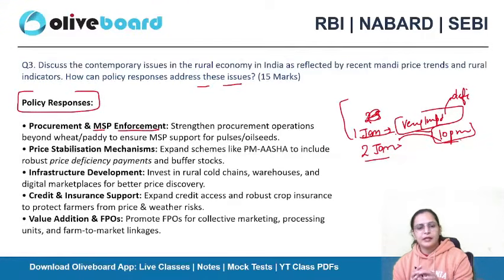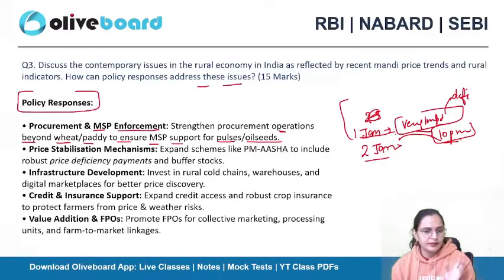Procurement and MSP enforcement. What is it basically? Strengthen procurement operations beyond wheat and paddy to ensure MSP support for pulses and oilseeds. So this is one policy response to address this challenge. Second is price stabilization mechanisms. We have a scheme like PM-AASHA, basically for price stabilization, that includes robust price deficiency payments and buffer stocks.